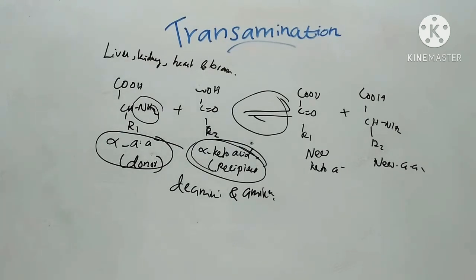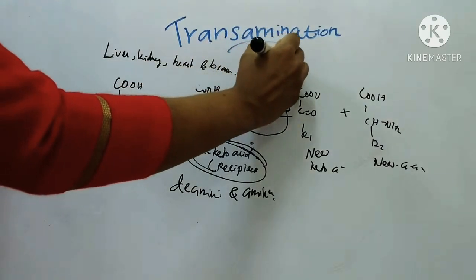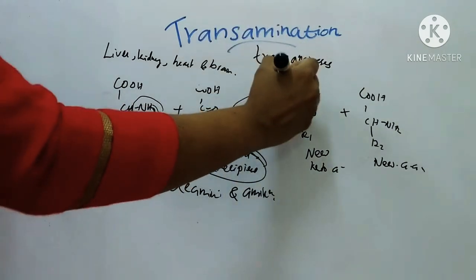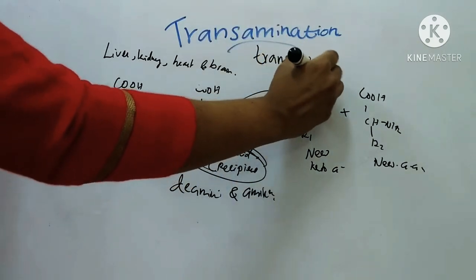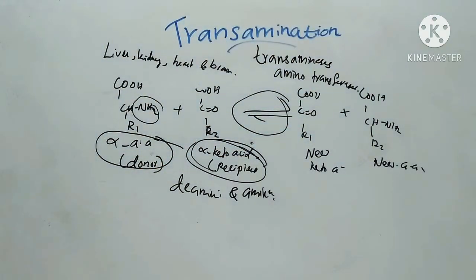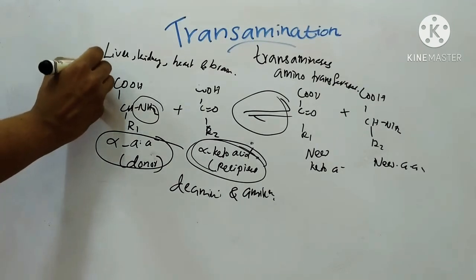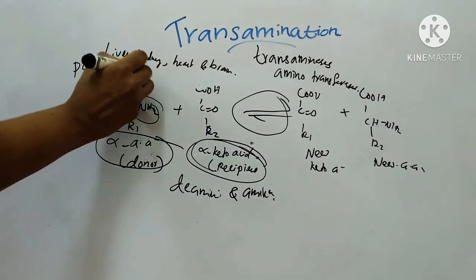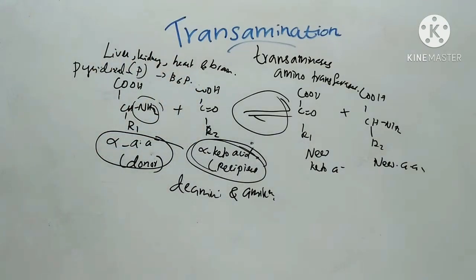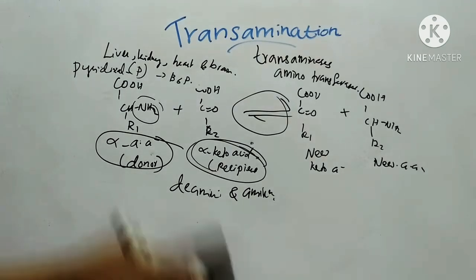The enzymes involved in transamination are called transaminases or aminotransferases. These are the enzymes involved in transamination. The coenzyme required for the reaction is pyridoxal phosphate, that is B6P. We will see the role of pyridoxal phosphate in transamination.